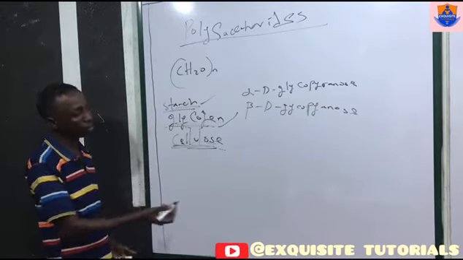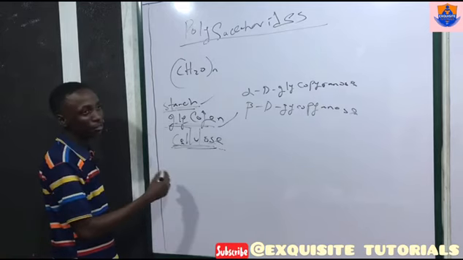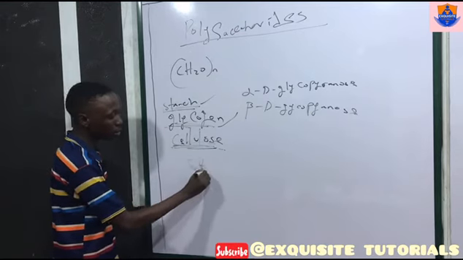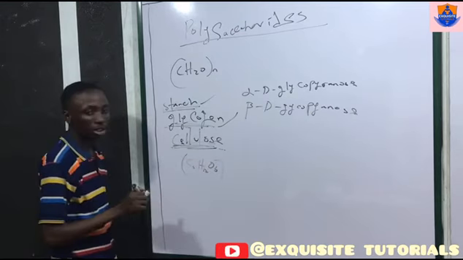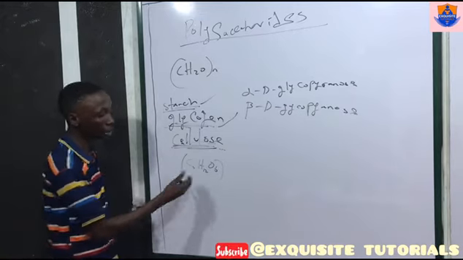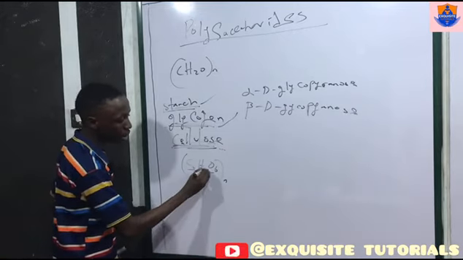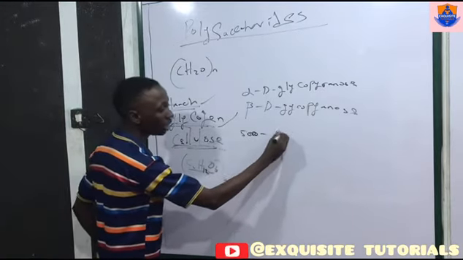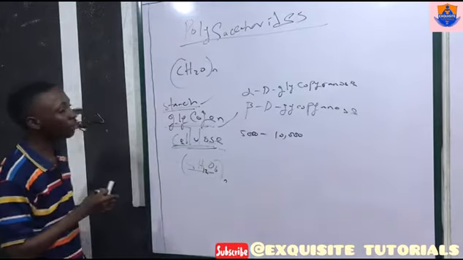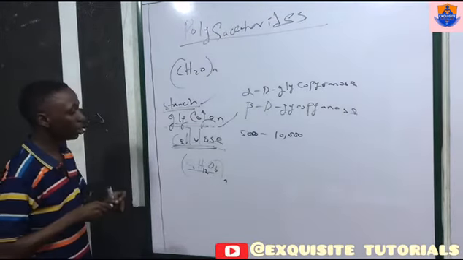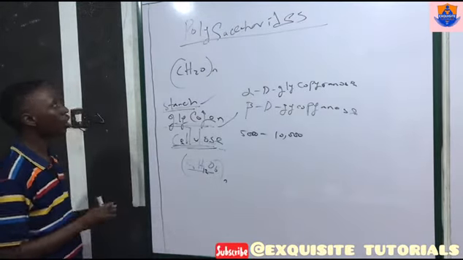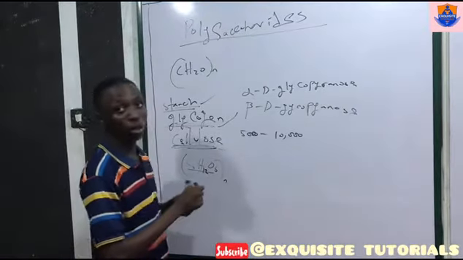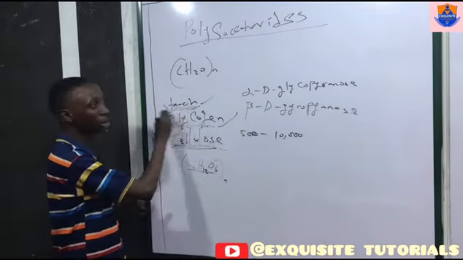Now let's imagine we have glucose, a complex chain of glucose joining together. C6H12O6 is the formula for glucose. Bear in mind that n can vary from 5,000 to 10,000. And polysaccharides are very important in nature, like starch. Plants store food in the form of starch, which is a major form in which they store food.